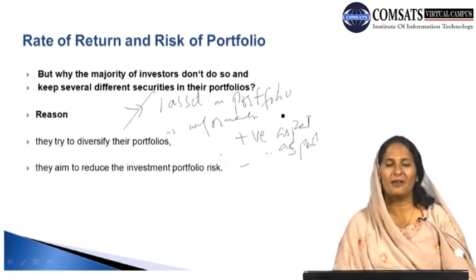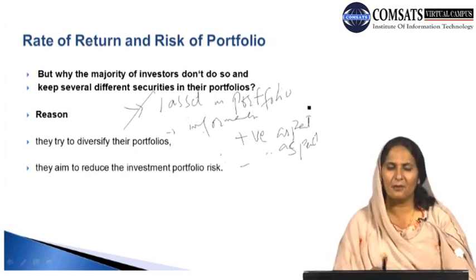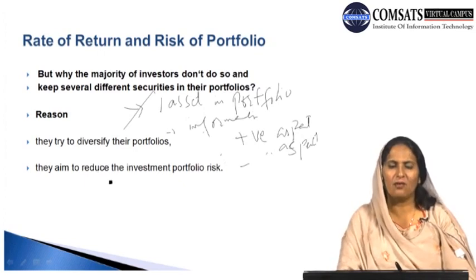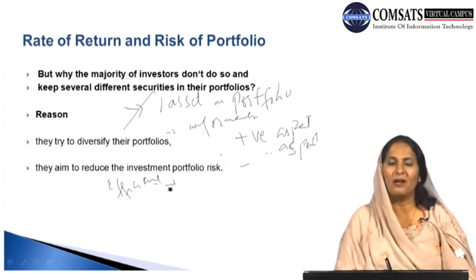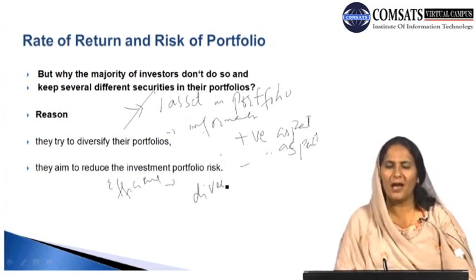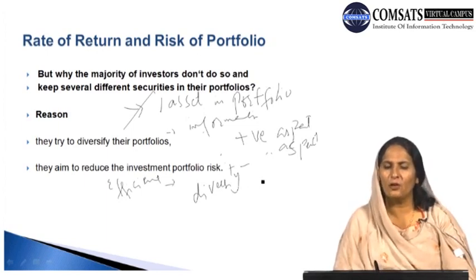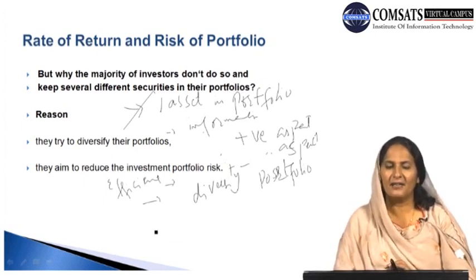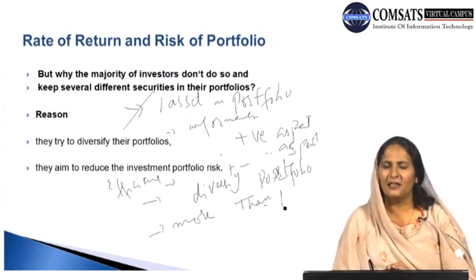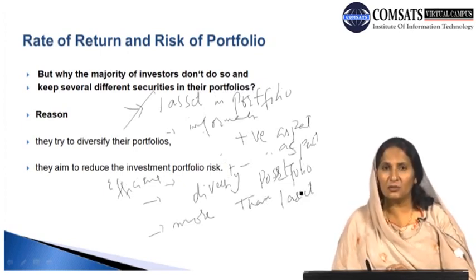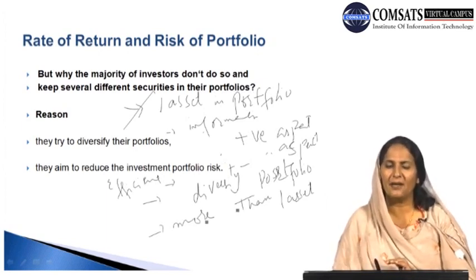So basically, what is the reason behind it, what is the logic behind it? Because as efficient investors, they want to be efficient managers, and they want to diversify their portfolio. They want to have a number of assets and a variety of assets in their portfolio. That is why they would like to have more than one asset in their portfolio rather than one asset. And when they have more than one asset, they can analyze the behavior and the situation confronted by these assets.